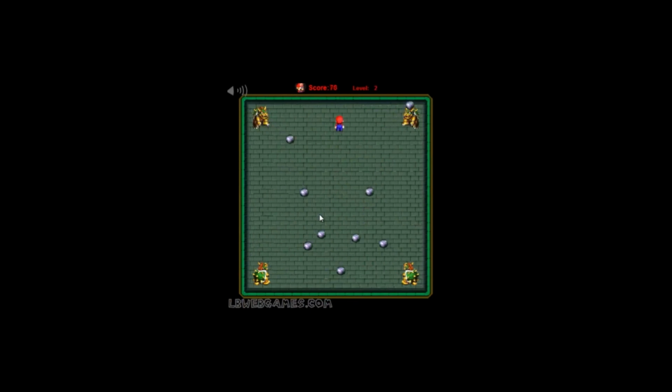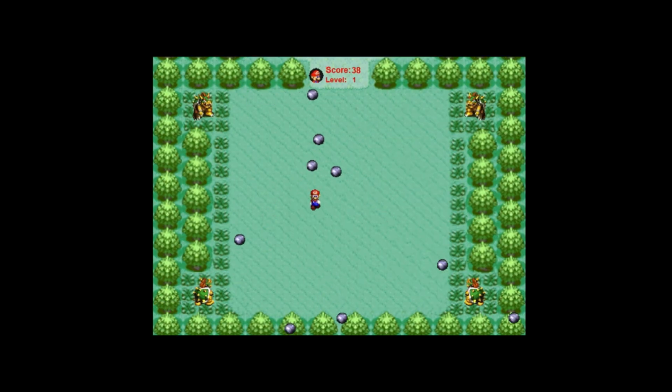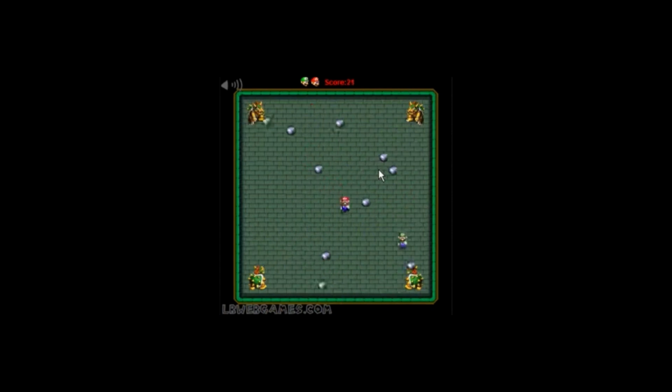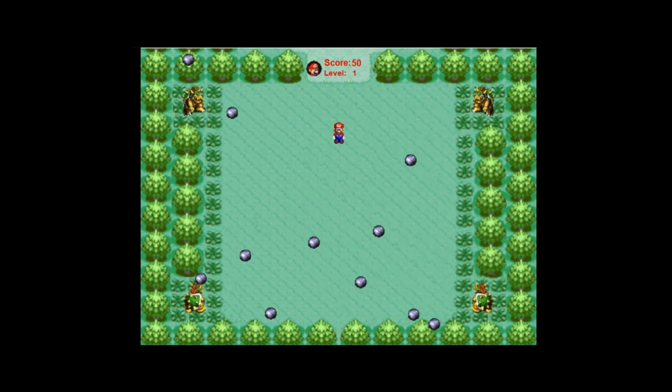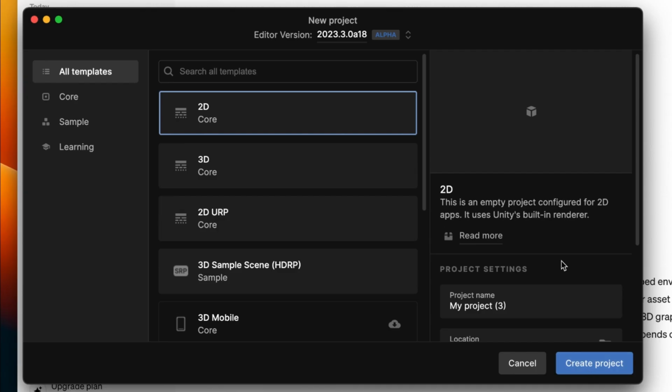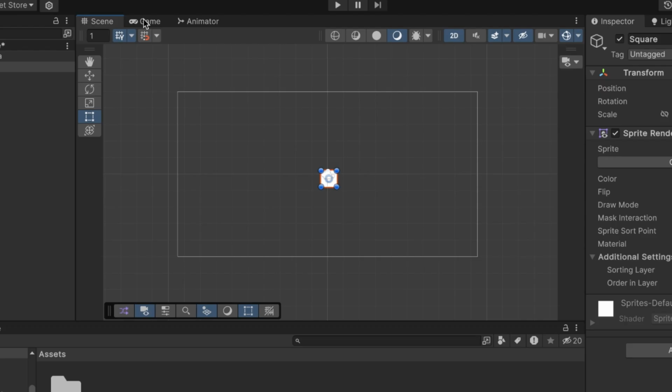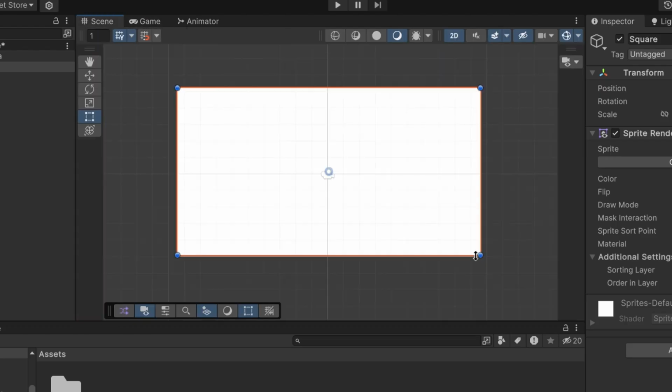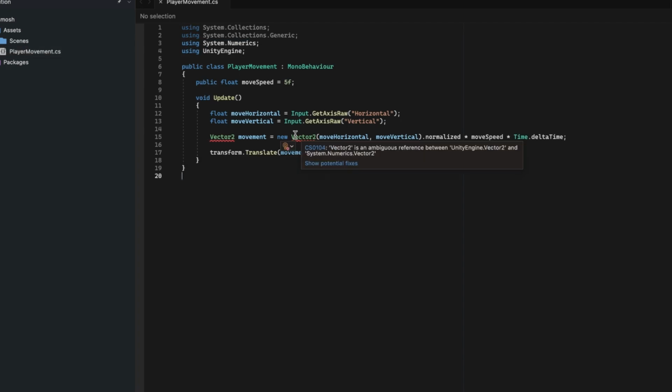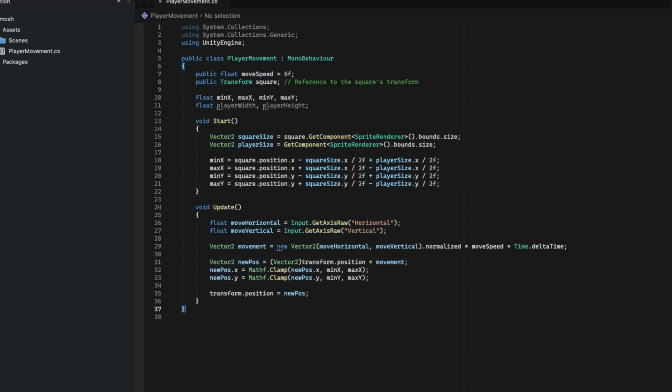So for this game, what I was thinking was a game I used to play called Browser Ball 2, where you play as Mario, or you can play multiplayer and play as Luigi as well, and you both simply dodge these fireball things and try to stay alive for as long as possible. So first off, we need to start a new project, and we can start by having a square in our two-dimensional world, and we can make it so within the square we have our player, which would be moving without moving outside the boundaries of the square.